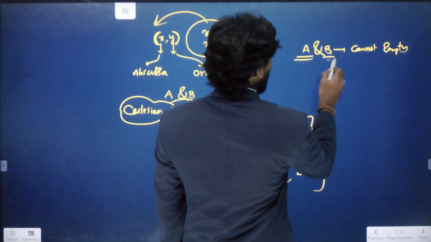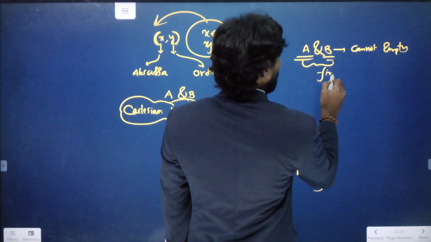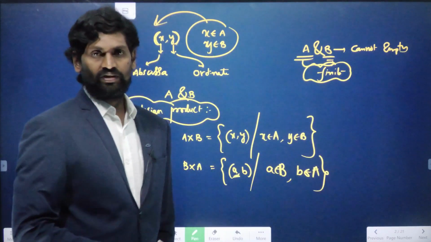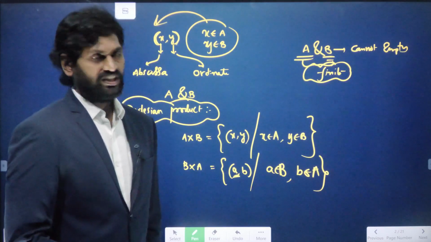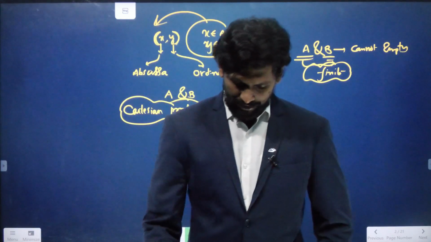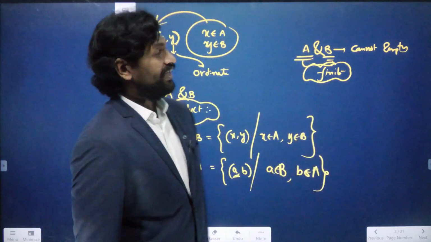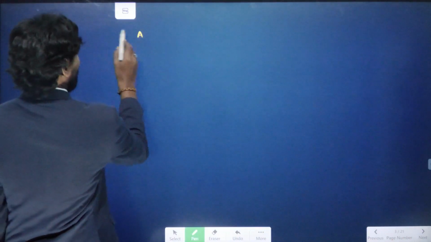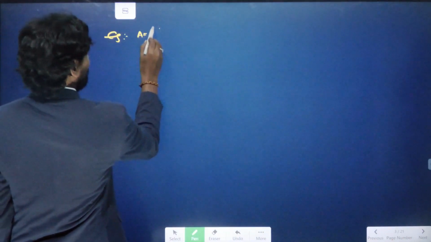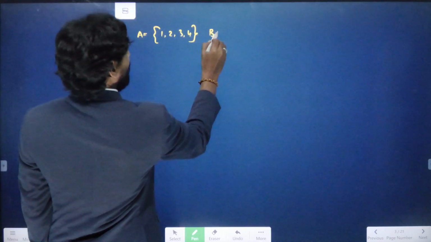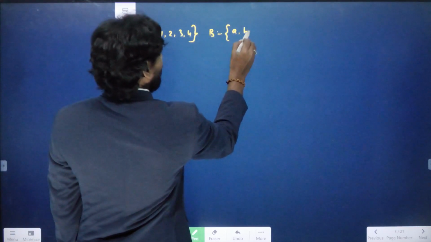So A and B must be finite sets, that means there must be some elements in both of the sets. So A cross B, such that a belongs to capital A and b belongs to capital B, and we are finding the number of elements. Let me take an example. Set A has the elements 1, 2, 3, 4, and set B has the elements a, b, c.